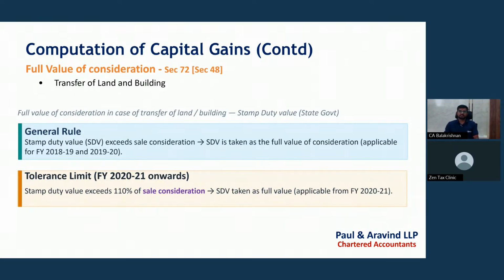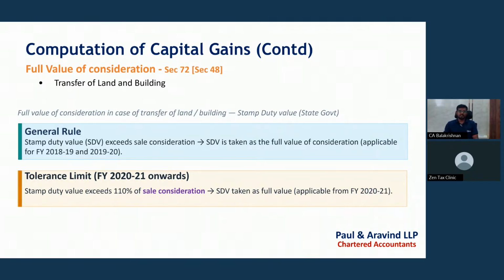That is, if the sale consideration is 1 crore, and the stamp duty value is 1 crore 20 lakh, then in that case we need to take the stamp duty value as the full value of consideration, due to the 20% difference. If it is a 10% difference, then we can take the sale consideration as the full value of consideration. So this will be beneficial, because if we are saving 20 lakh, then we need to pay reduced tax at the rate of 12.5%.